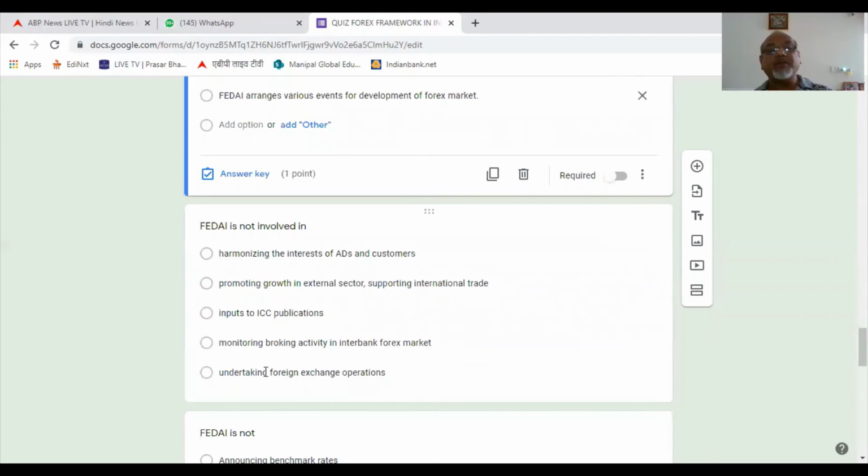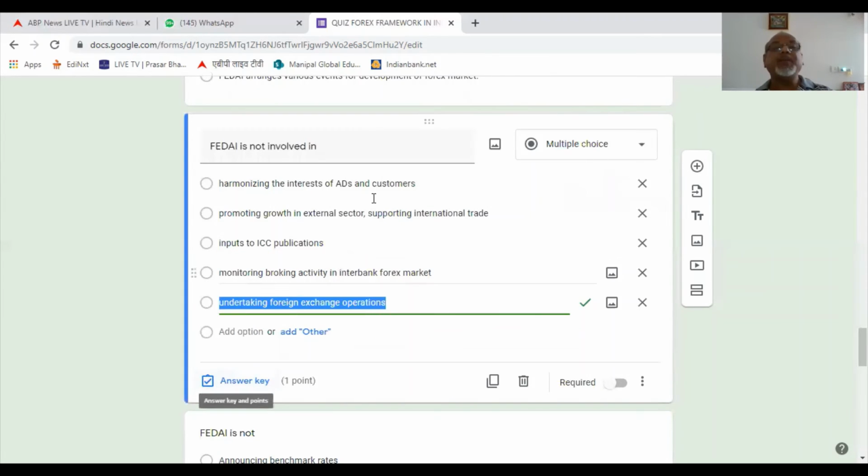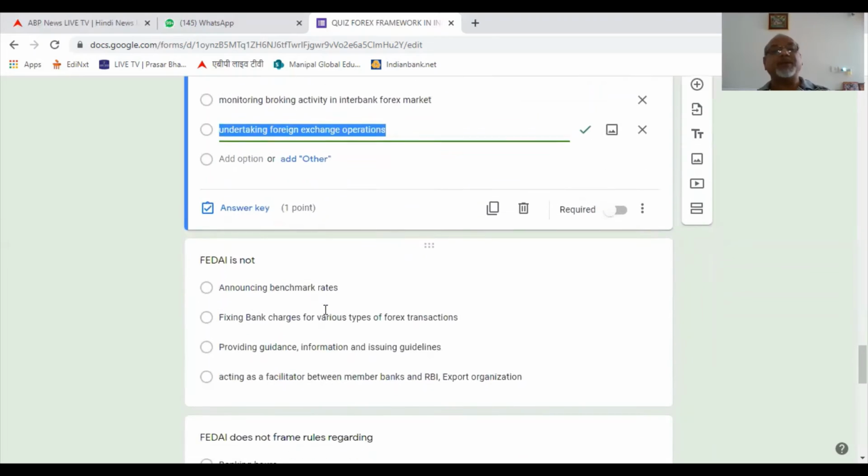And undertaking foreign exchange operations. No, FEDAI is not undertaking any foreign exchange transactions. They are not involved in foreign exchange transactions. They are only guiding the authorized dealers. So this is the wrong answer. So FEDAI is not involved in undertaking foreign exchange operations. That is the correct answer.